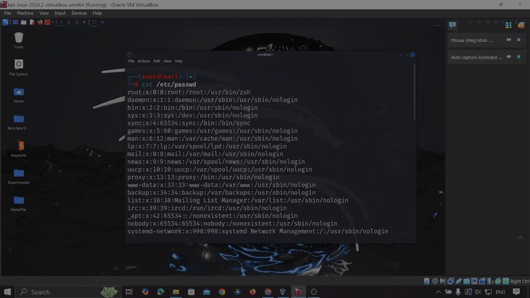In this case, the first field, root, indicates the username. Here x indicates the encrypted password of that user. This 0 indicates the user ID, and the next 0 indicates the group ID, and this root is the comment. We'll see how to put this comment.